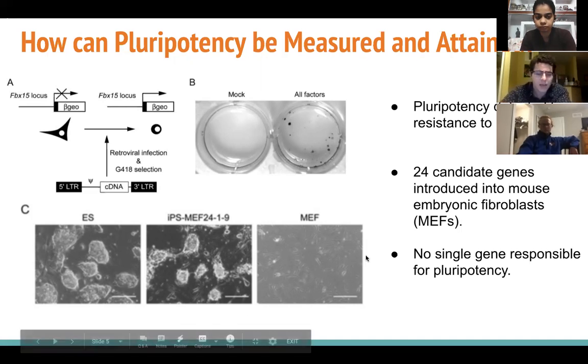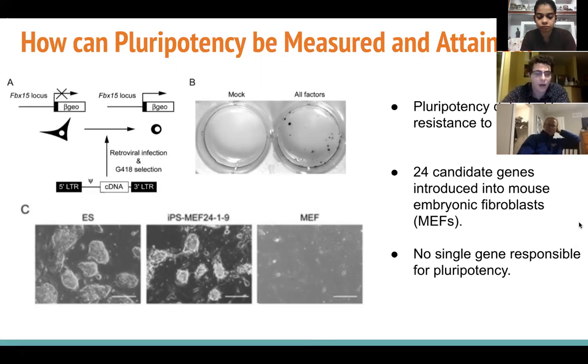In Figure C, this is just comparing embryonic stem cells to the induced pluripotent stem cells they created based on their morphologies. Both are round in shape and have large nucleoli. And the last panel is just showing the cells they used, which were mouse embryonic fibroblasts. And this is what they look like prior to infection. Next slide, please.